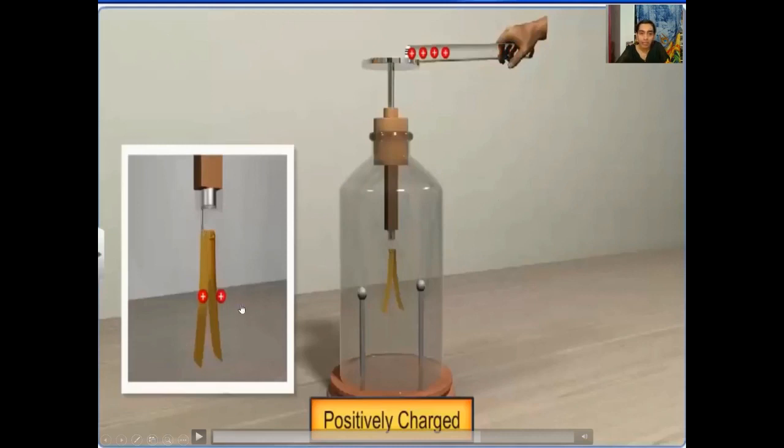The amount of divergence in the gold leaves will tell us the amount of charge accumulated on this body, whether the charges are present on the body or absent. If there is no charge, then there is no divergence in the gold leaves. If the charge is more, then the angle of divergence will be more. This is how we can detect the charges on any body by using a gold leaf electroscope.